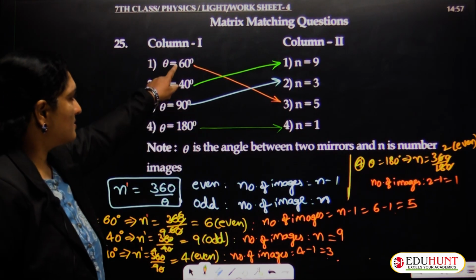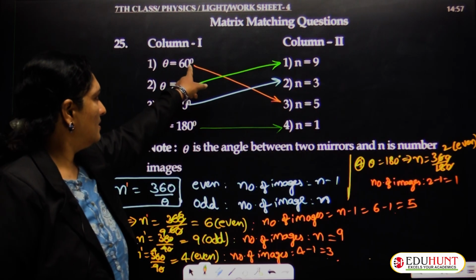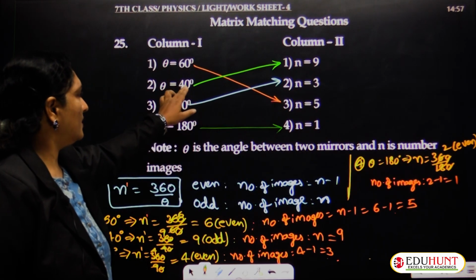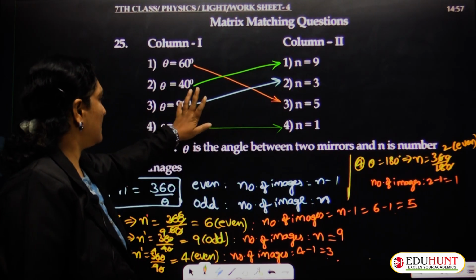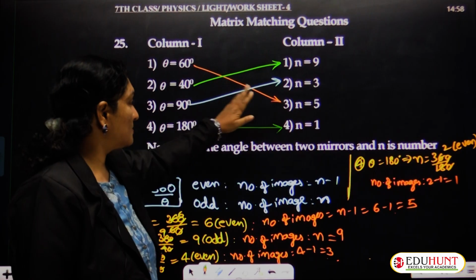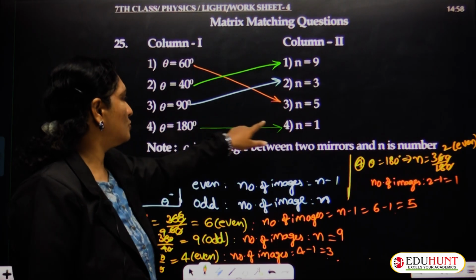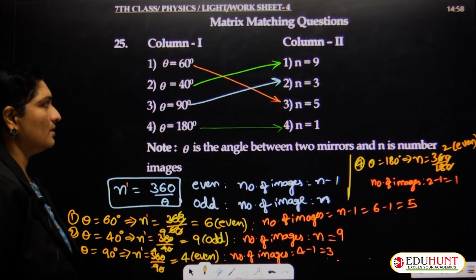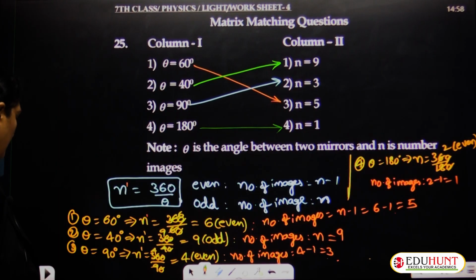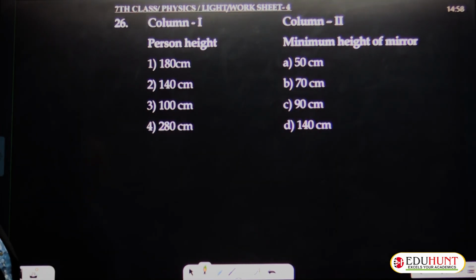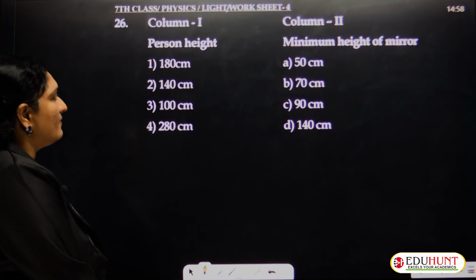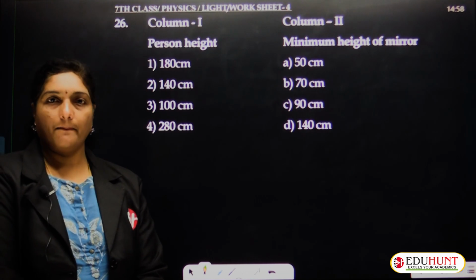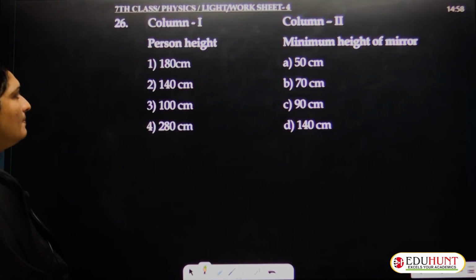Everything is clear, children? So 60 means 6 minus 1, that is 5; 40 means 9 itself; 90 means 4 minus 1, that is 3; 180 means 2 minus 1, that is 1. So here go the options. Well, now to the last question. Again, here also matrix matching. The person's height is given. You have to identify the minimum height of the mirror.